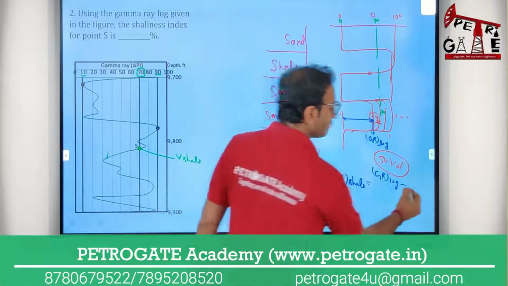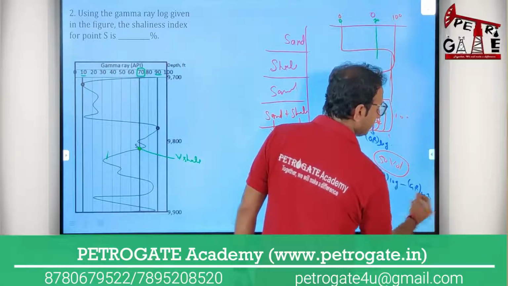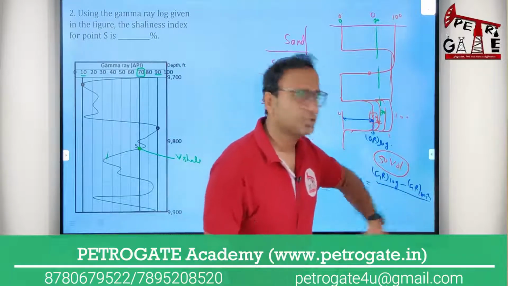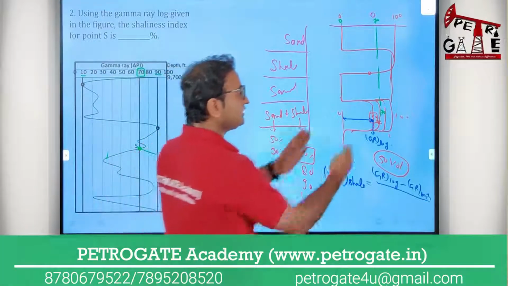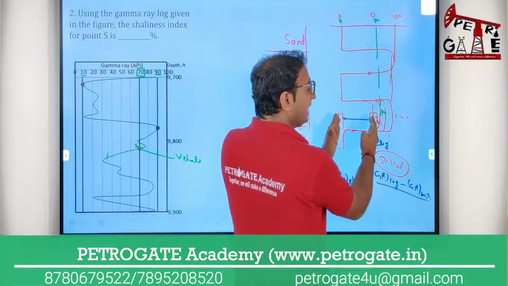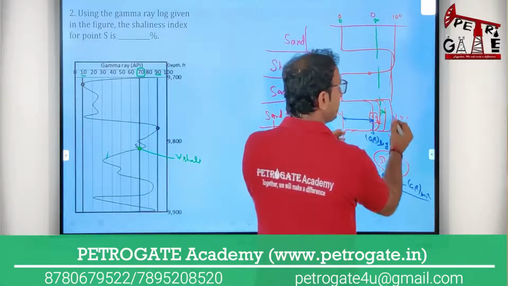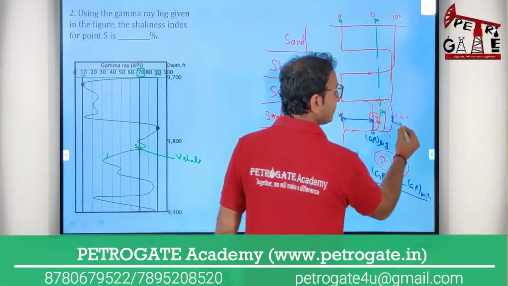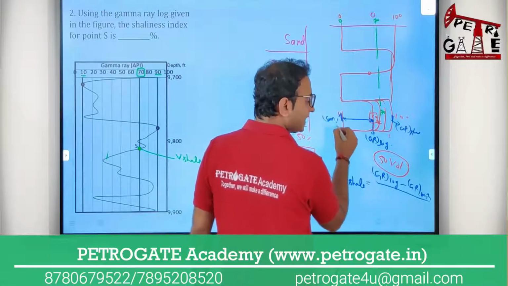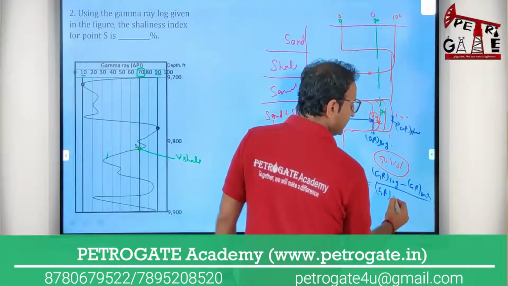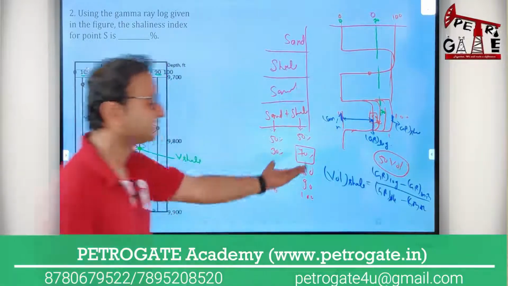Okay, no problem. So you can say gamma log response minimum क्या है? और minimum मतलब sand बोल दो. You can take the minimum response, you can take the sand response, you can take the clean formation. Clean मतलब also sand. No problem. So this response you are getting because of the shale rock. And what can be the maximum deflection in pure shale rock? In pure shale rock, this is the maximum deflection. Okay, so this point is what? Gamma ray shale layer, and this is what? Gamma ray minimum. So you will see the gamma ray shale rock minus gamma ray in sandstone or clean or minimum. No problem. So this can be the formula.